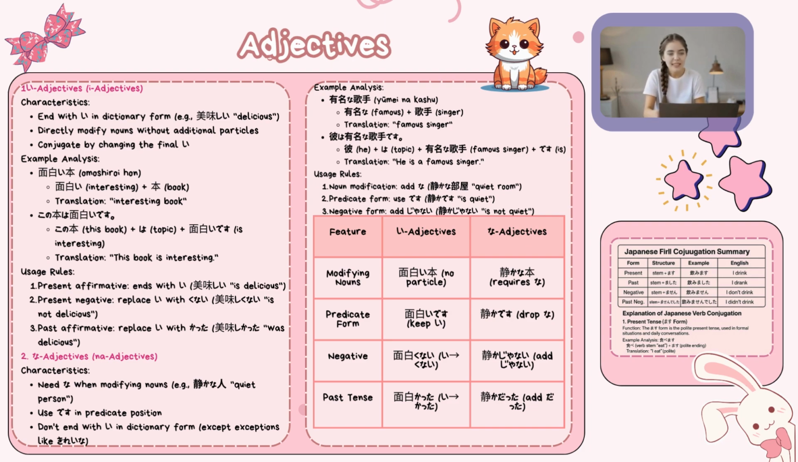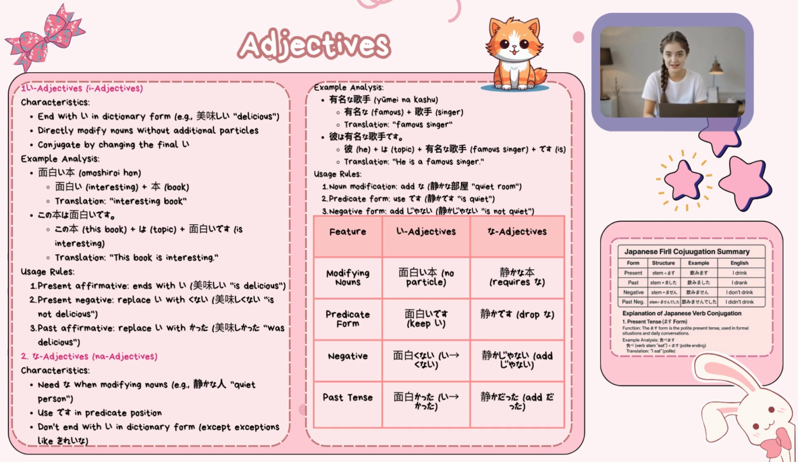Usage rules. Present affirmative: ends with i. Oishii, it is delicious. Present negative: replace i with kunai. Oishikunai, it is not delicious. Past affirmative: replace i with katta. Oishikatta.